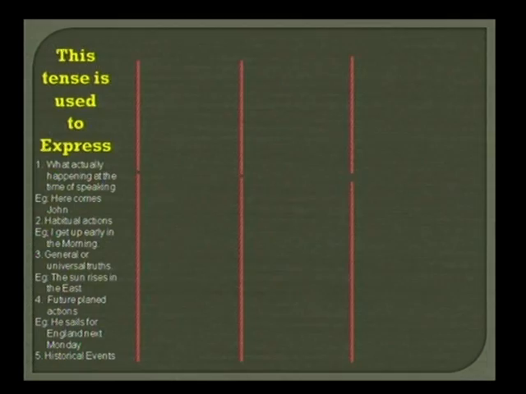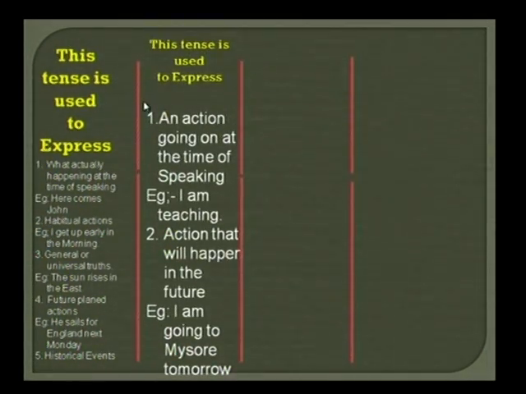Now let us come to the uses of present continuous tense. This tense is used to express an action at the time of speaking, an action going on at the time of speaking. For example, friends, I am teaching. What am I doing? I am teaching. It is going on. What are you doing? You are listening. I am teaching, you are listening. It's continuous.